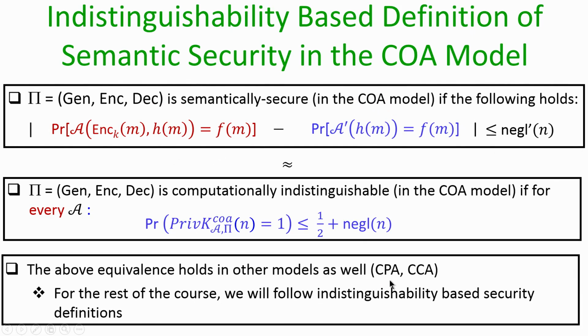It turns out that irrespective of the model, we can come up with a corresponding indistinguishability based definition, and we can prove that the semantically secure version of the definition, the original version of the semantic security, will be equivalent to the indistinguishability based definition. So, that is why for the rest of the course we will not be seeing the original version of the semantic security definition, we will rather be following the indistinguishability based security definition, and depending upon whether we are in the CPA world or the CCA world, we will enhance the indistinguishability based experiment, right.